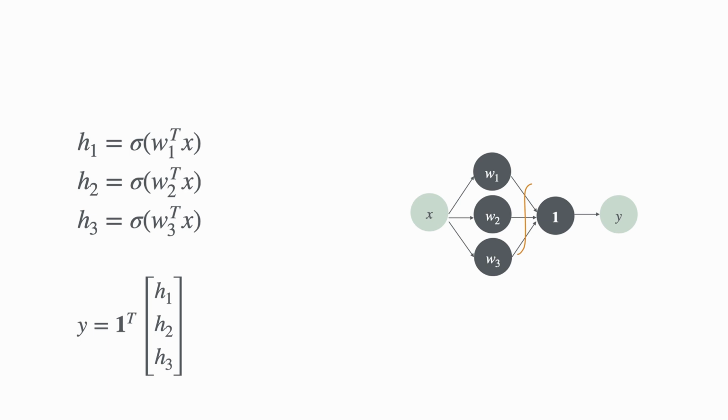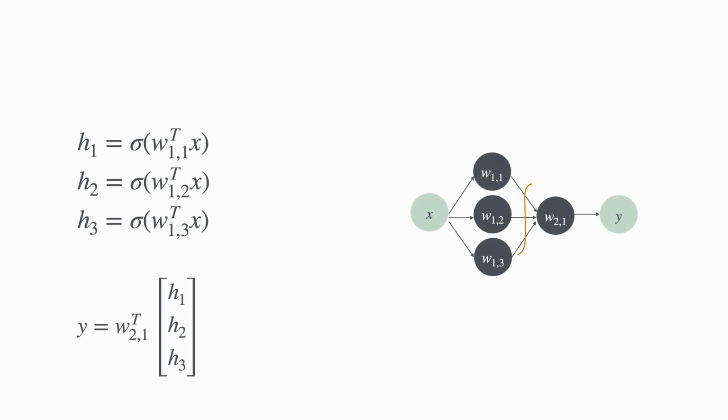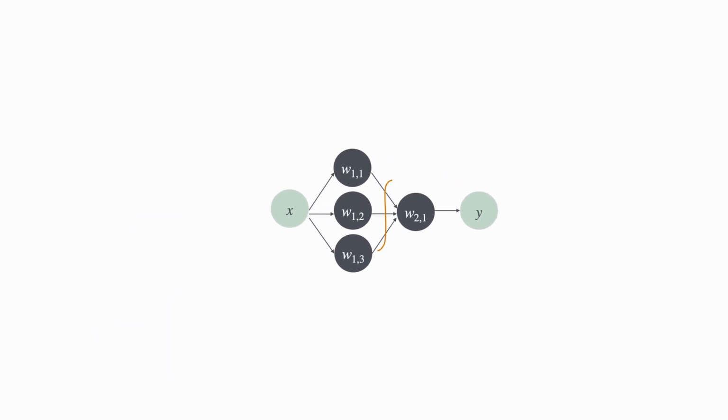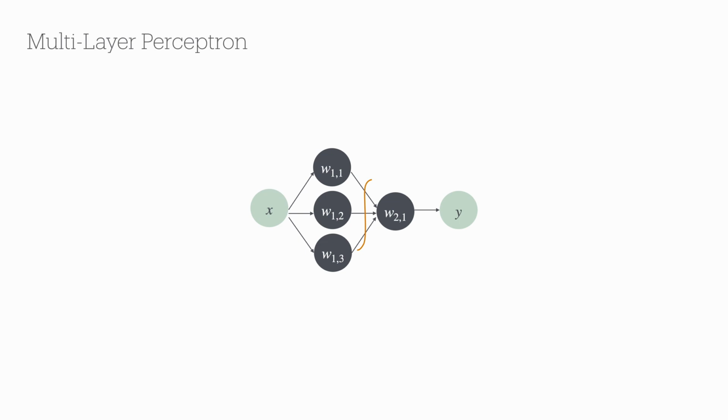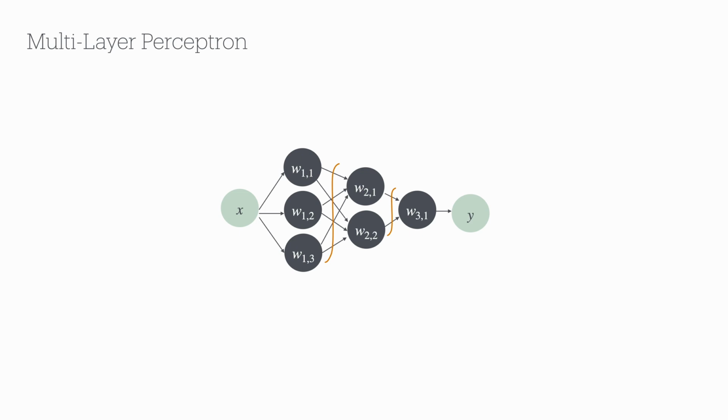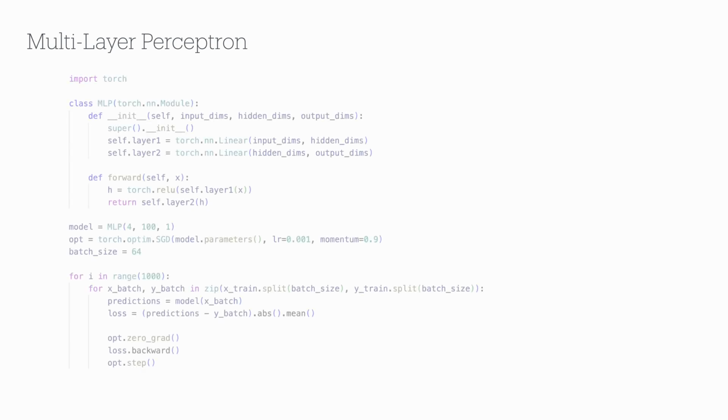But the second layer doesn't have to be just 1s. It can be another weight vector. Such a model is often called a multi-layer perceptron or an MLP. In fact, an MLP can have an arbitrary number of layers. Okay, now let's see how we can implement a simple MLP in PyTorch.